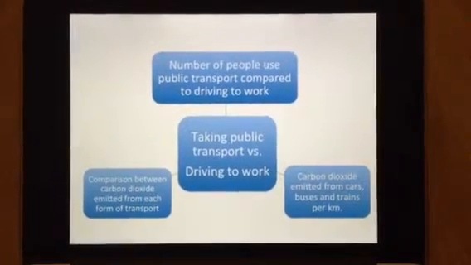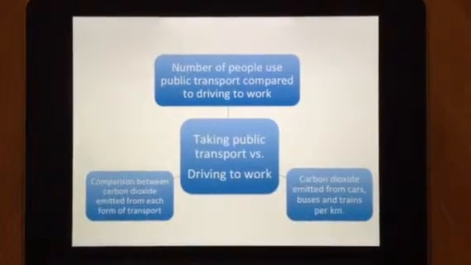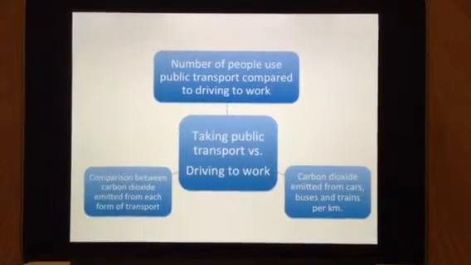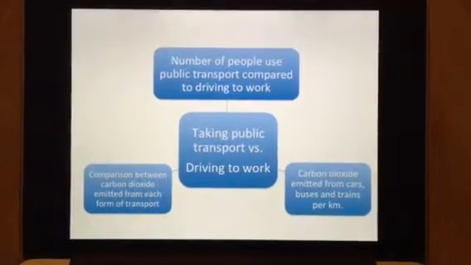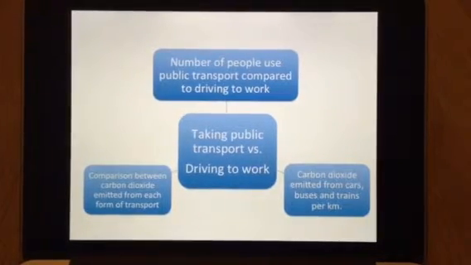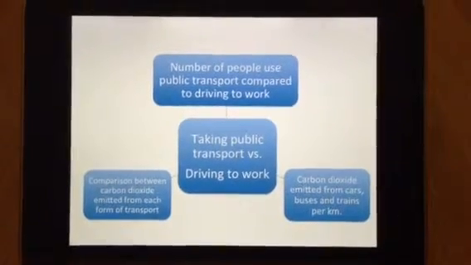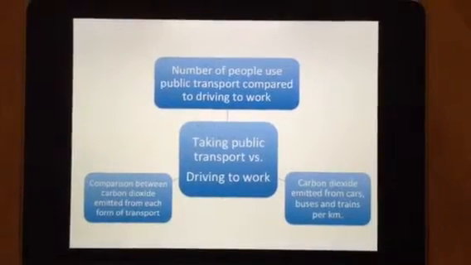First of all, we need to make a plan that we will be following to resolve the problem. We need to look at the number of people who use public transport compared to driving to work. Also look at carbon dioxide emitted from cars, buses and trains per kilometre. Then, using mathematical workings, we will compare how much carbon dioxide is emitted from each form of transport.